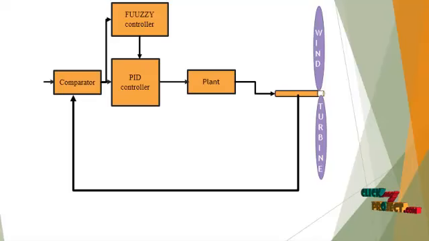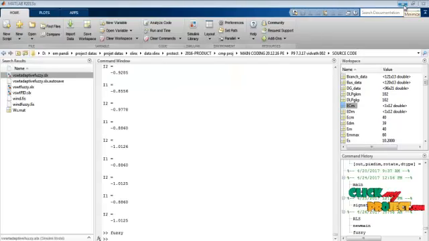So the plant of the wind turbine will be controlled totally by using the adaptive fuzzy PID controller. So using the adaptive fuzzy PID controller, the overall process will be improved. Next we see about the running process of our product.